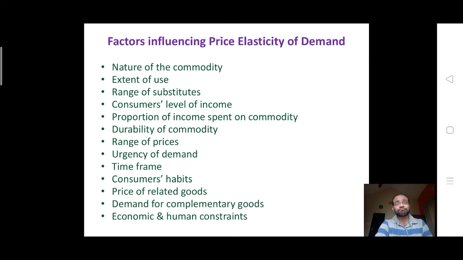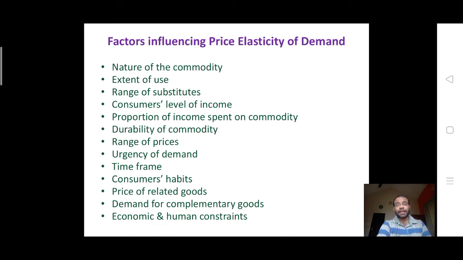Then consumers' level of income, proportion of income spent on the commodity, the personal disposable income we say, then the durability of the commodity, the range of prices, urgency of demand, time frame, whether long term, medium term or short term, then consumers' habits and preferences, then price of related goods, demand for complementary goods, be it car and petrol or socks and shoes or anything else.